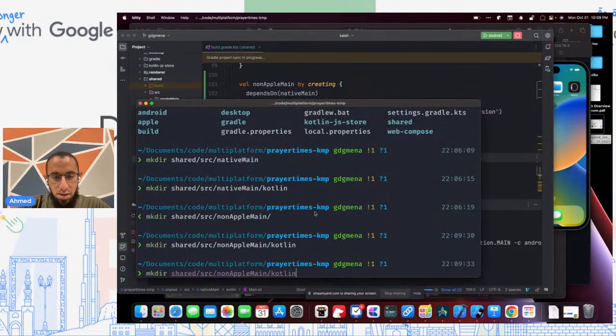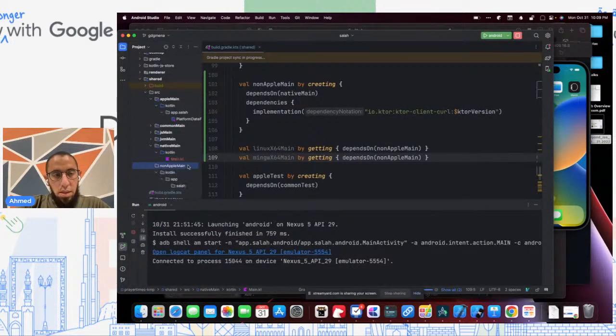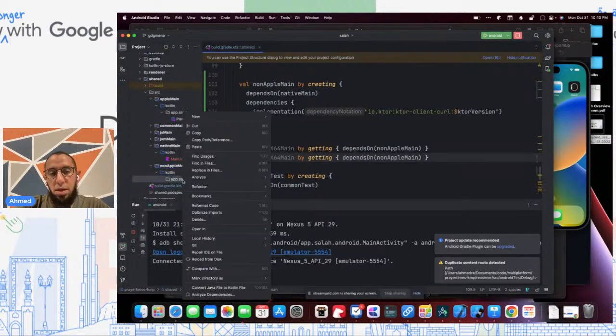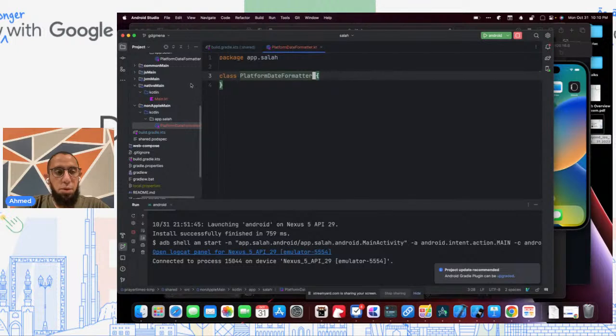And I should have actually created the package as well, so I'll do that. And once it syncs and detects this as a source folder, I can create the platform date formatter there as well, and have support for Linux or Windows. So yeah, you can see it's selected there, and I could do the same thing here. So I can create a platform date formatter if I wanted to, and implement.